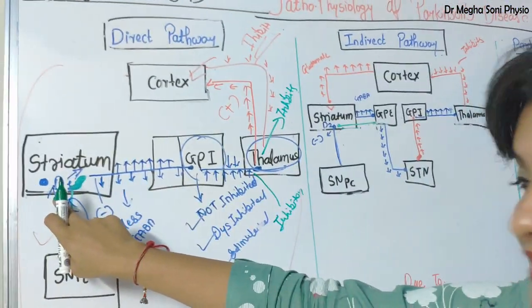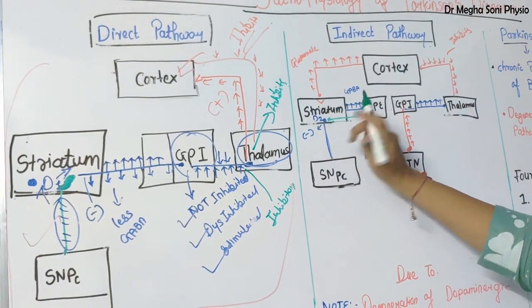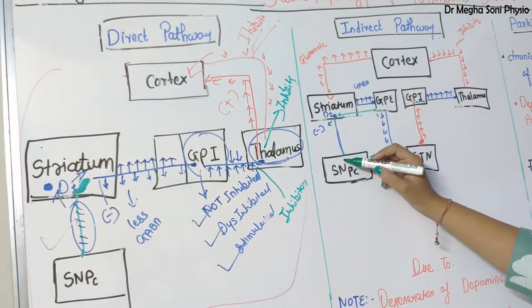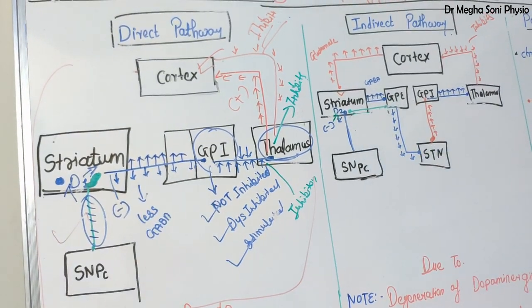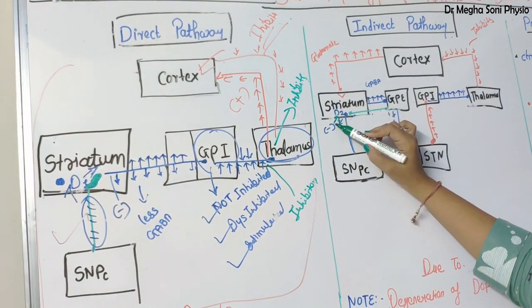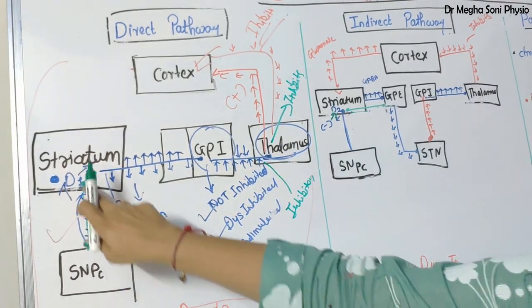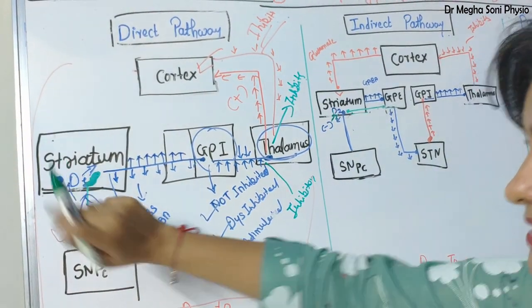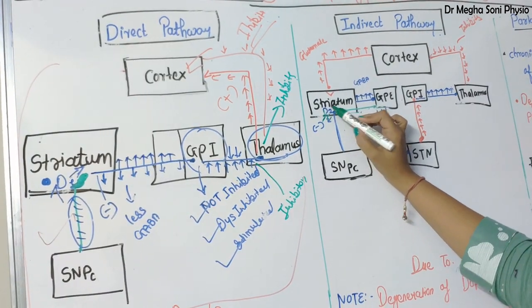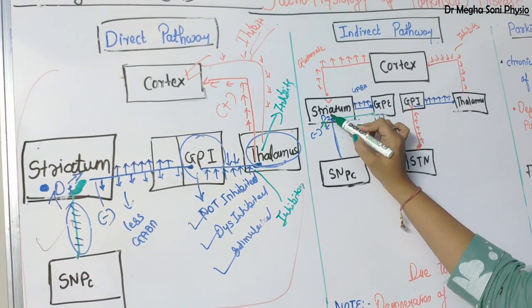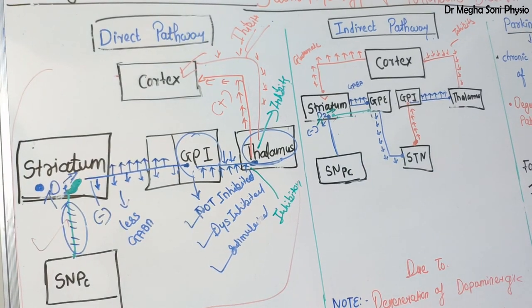In the direct pathway D1 was situated, here the D2 receptor. So the substantia nigra pars compacta has an inhibitory effect over the D2 receptor. Here it has a facilitatory effect, but here it has an inhibitory effect on D2. So D2 is inhibited, so it inhibits the striatum.